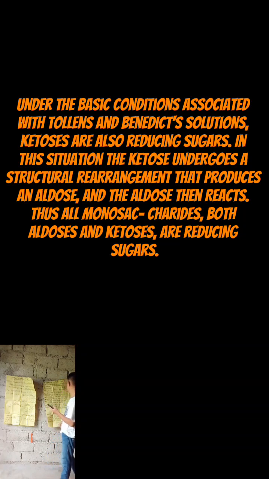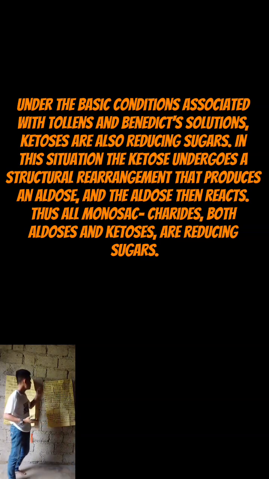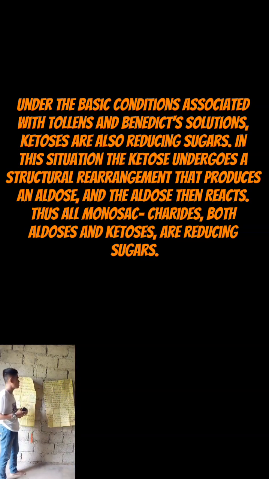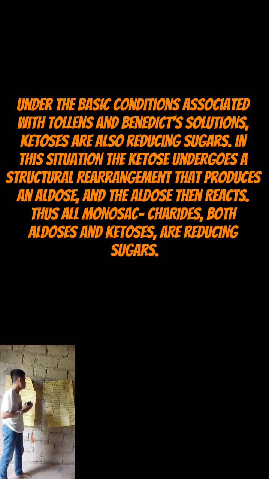In the Tollens and Benedict solutions, under the basic conditions associated with them, ketoses undergo structural rearrangement that produces an aldose, and the aldoses then react. Thus, all monosaccharides, both aldoses and ketoses, are reducing sugars.